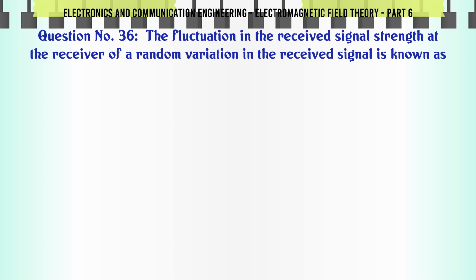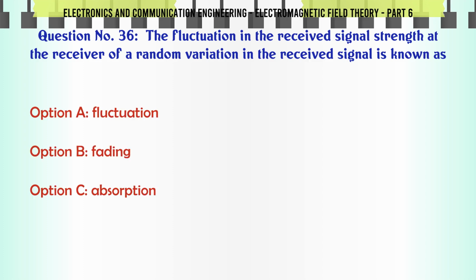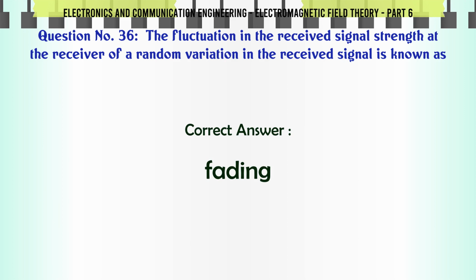The fluctuation in the received signal strength at the receiver, a random variation in the received signal, is known as A, fluctuation. B, fading. C, absorption. D, cycling. The correct answer is fading.